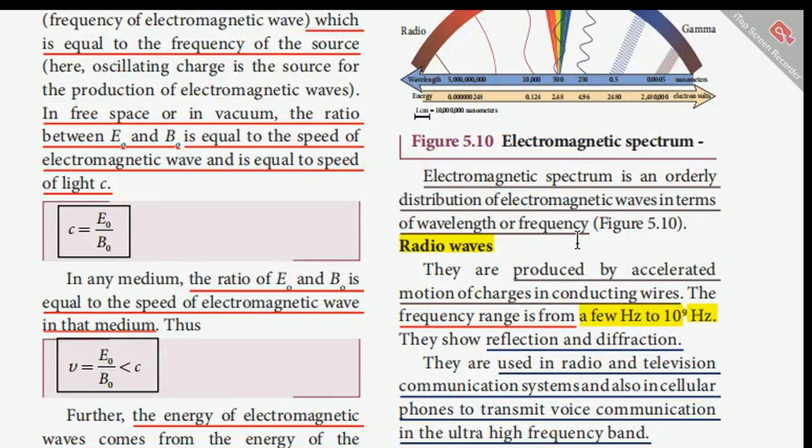Let us first consider the radio waves. They are produced by accelerated motion of charges in conducting wires. The frequency range is from a few hertz to 10^9 hertz, and they show reflection and diffraction also. They are used in radio and television communication systems and also in cellular phones to transmit voice communication in the ultra high frequency band.